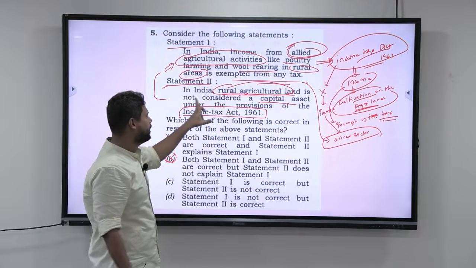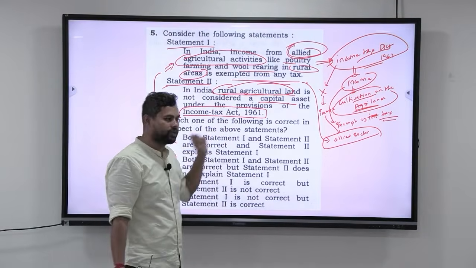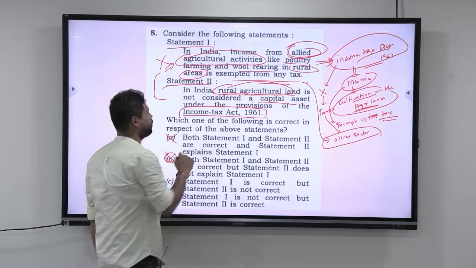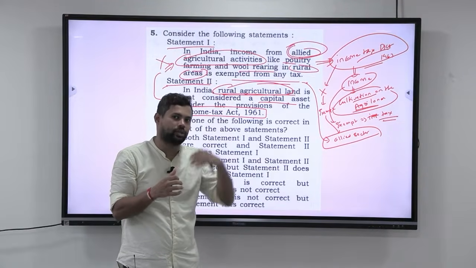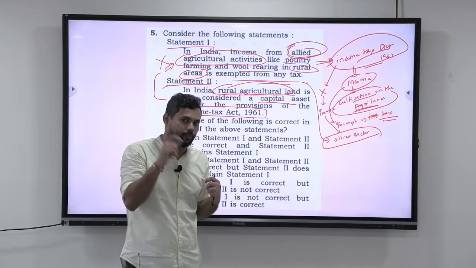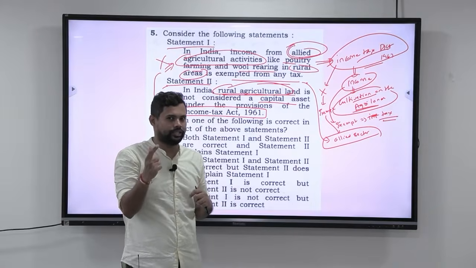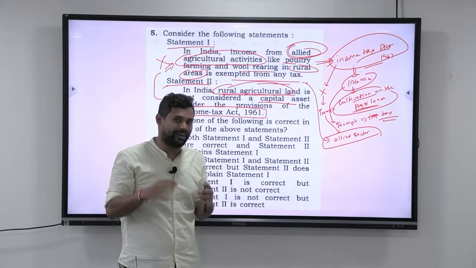The next is, in India, rural agricultural land is not considered a capital asset under the provisions of Income Tax Act. Now, we know that the first statement is wrong. The second statement, if you look at it carefully, let us say if a farmer will sell his particular land to someone else, does he have to pay capital gains on that particular land? If you think on those lines, you'll be able to understand that the farmer need not pay any capital gains tax on that particular land that is sold.